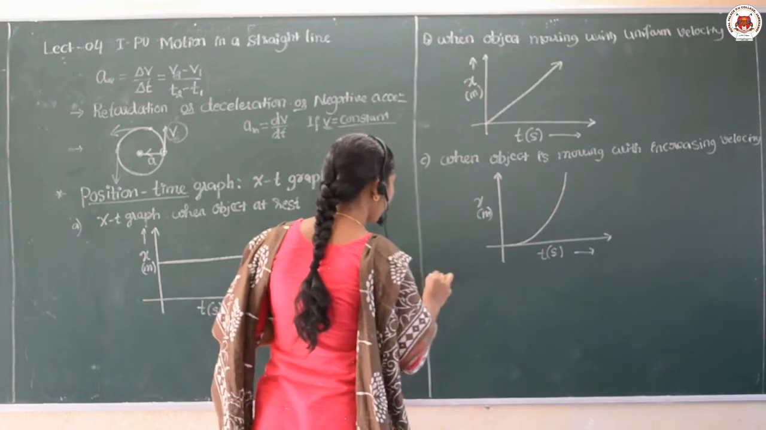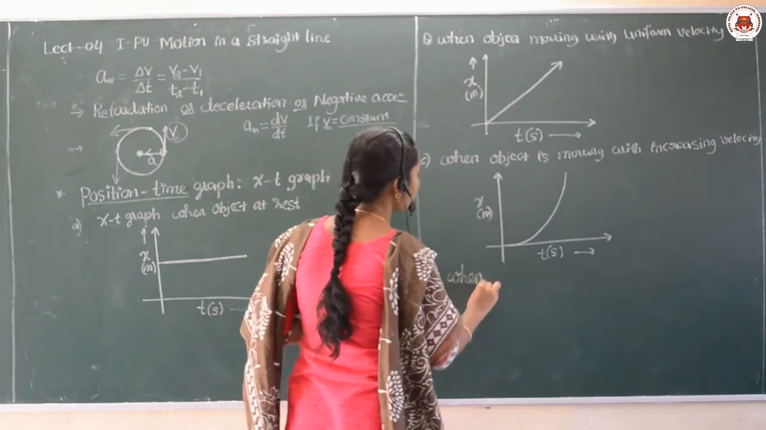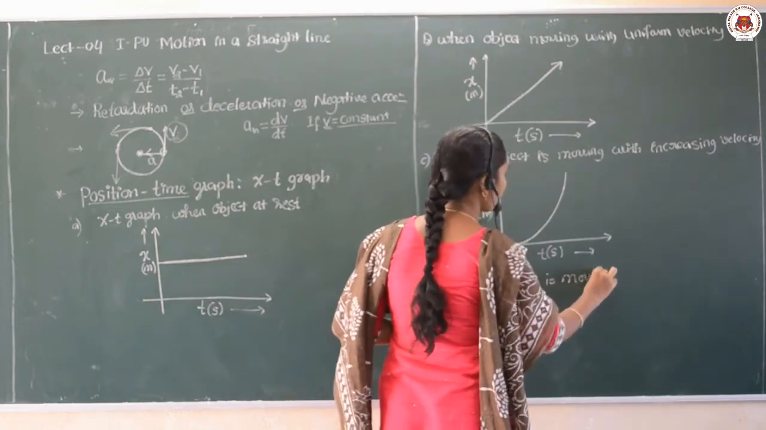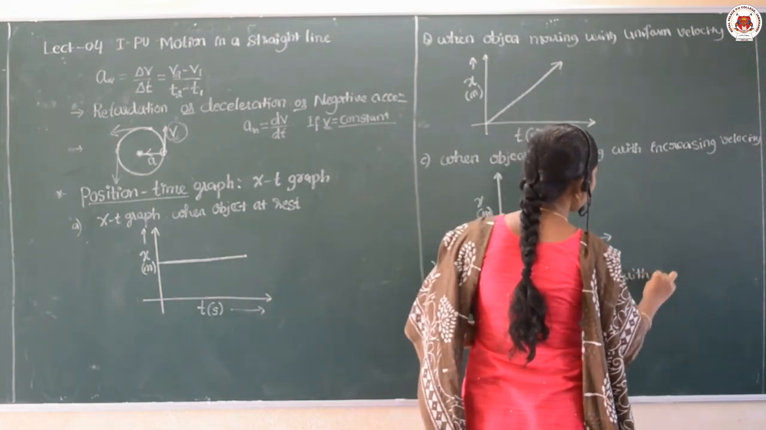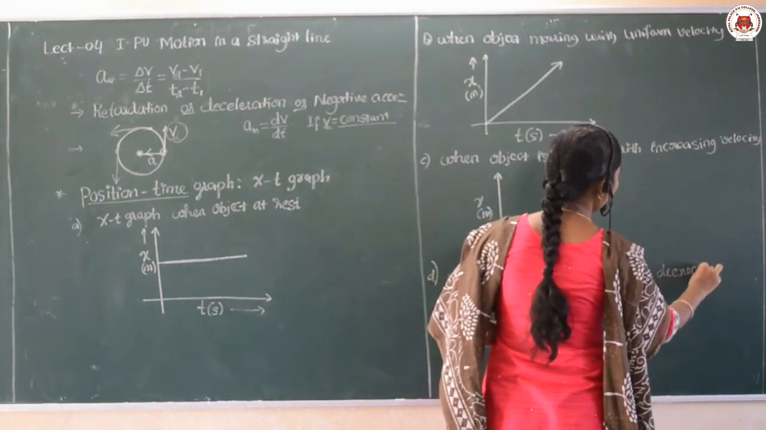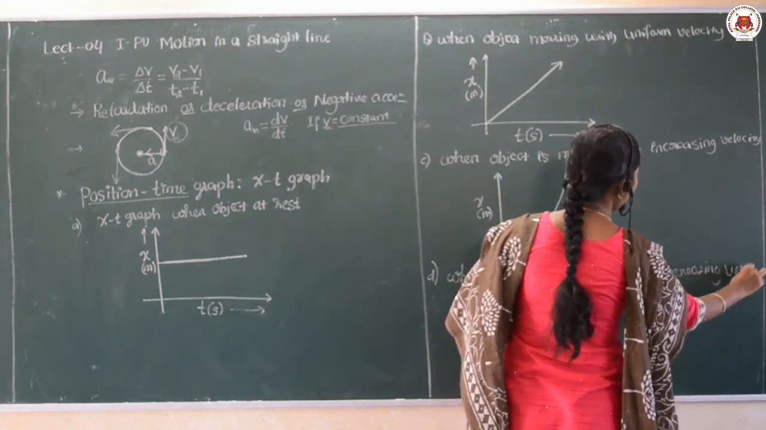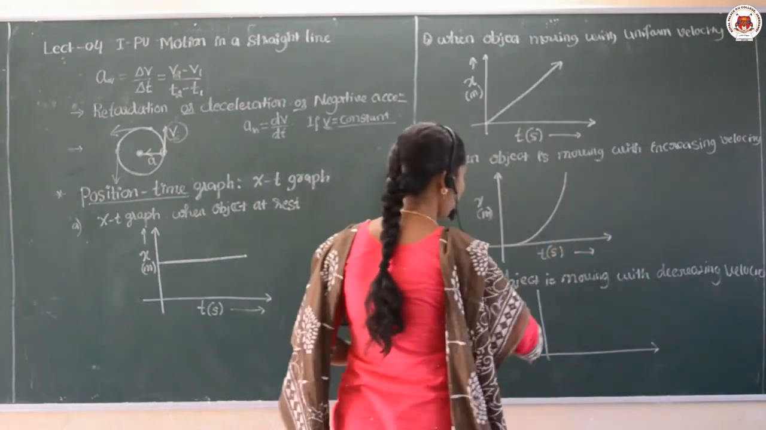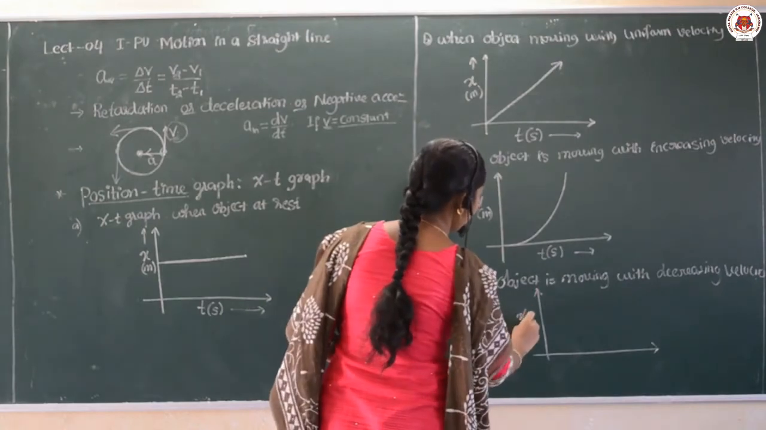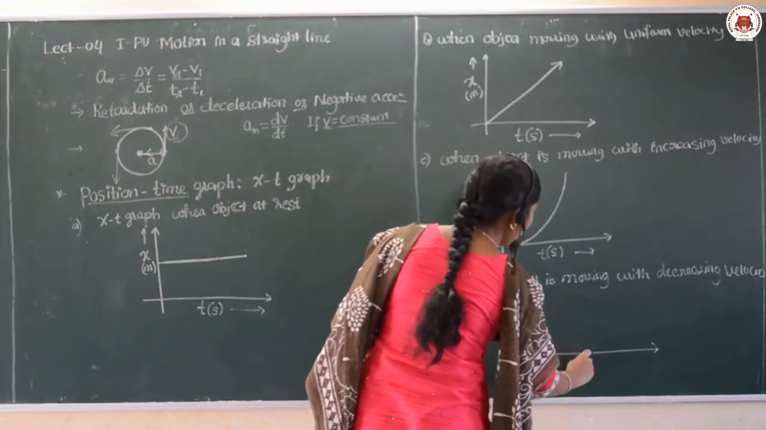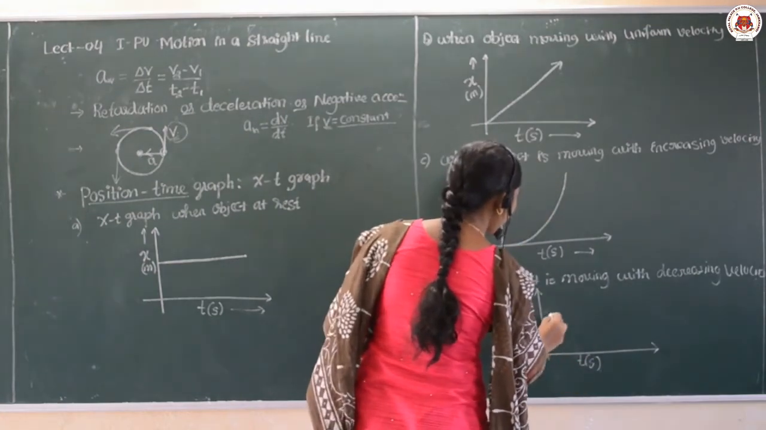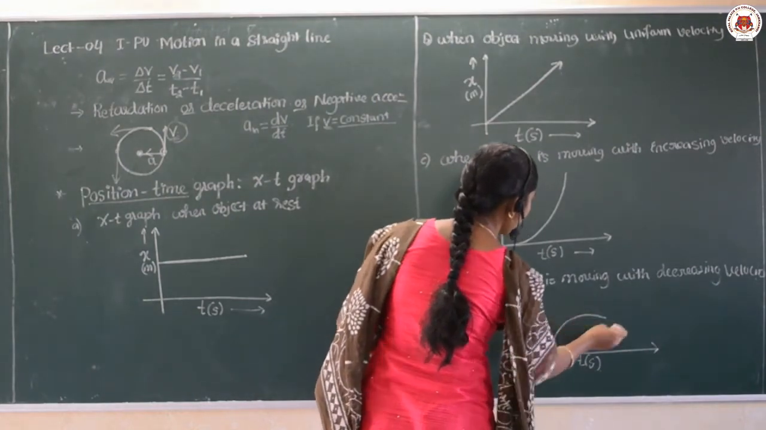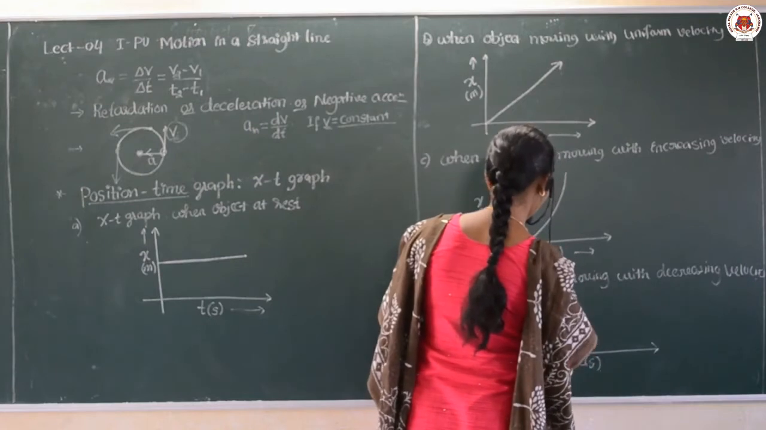And the next one: when the object is moving with decreasing velocity, we can write that, position along here and time along here, so that can be given like this.